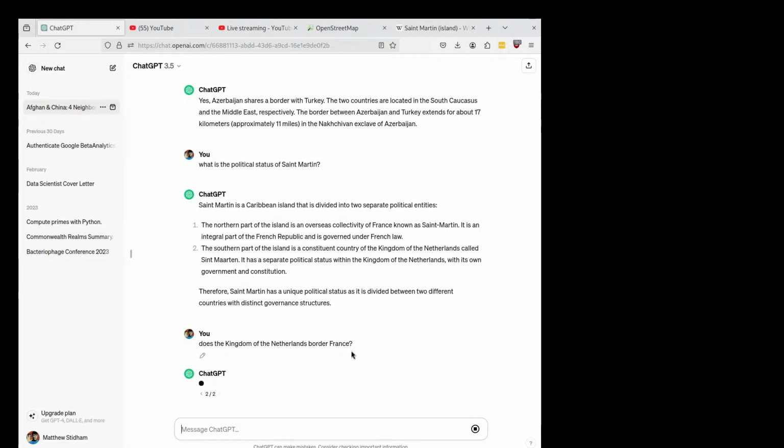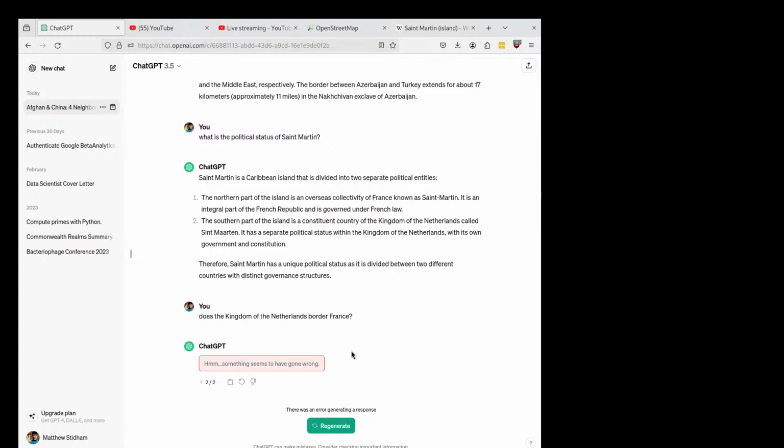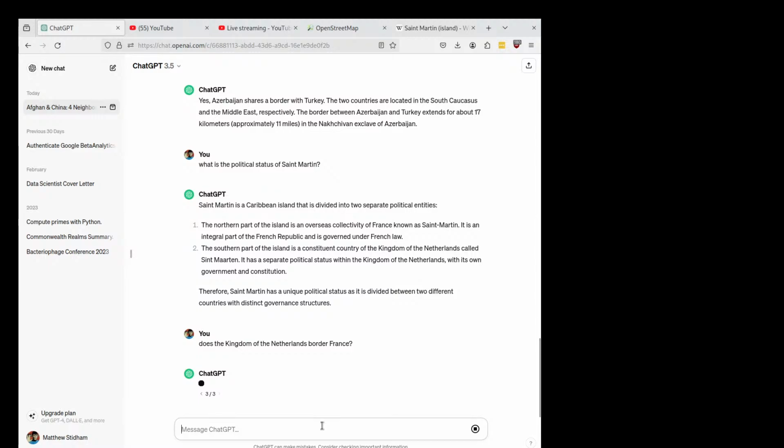Wow. ChatGPT broke here. I broke ChatGPT. I asked it, does the Kingdom of the Netherlands border France? And it completely broke. This is just fascinating. Yeah, no, you really shouldn't use this for your homework. This is really not as good as an encyclopedia. Always do your own research and check for answers, though it has a lot of good information.